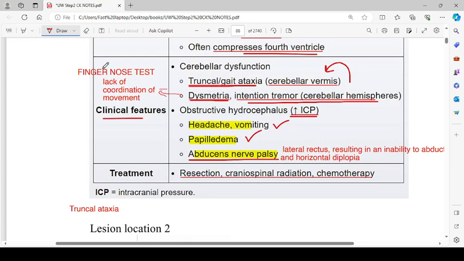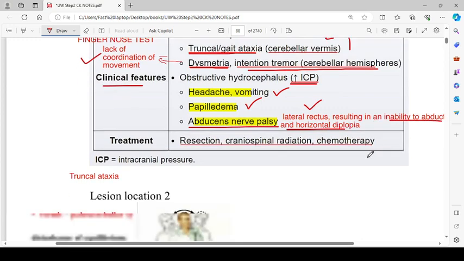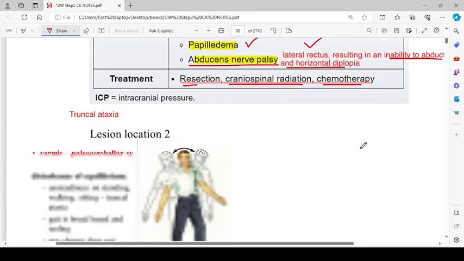For dysmetria, you must know the finger nose test will show a lack of coordination of movement. And abducens nerve palsy, because the abducens nerve is CN6, so the lateral rectus won't be performing normally, resulting in an inability to abduct, and horizontal diplopia will be there. Treatment: the treatment is resection, craniospinal radiation, and chemotherapy.